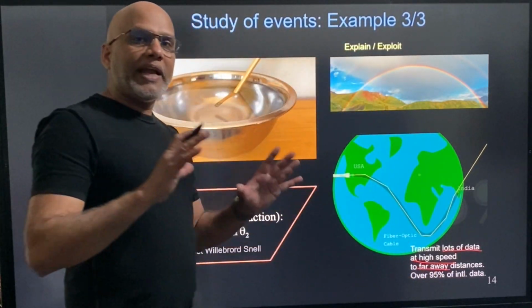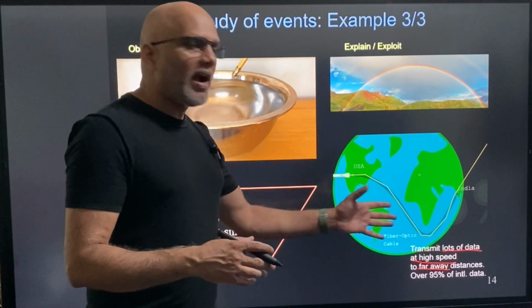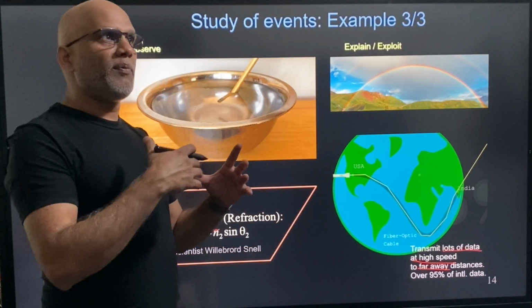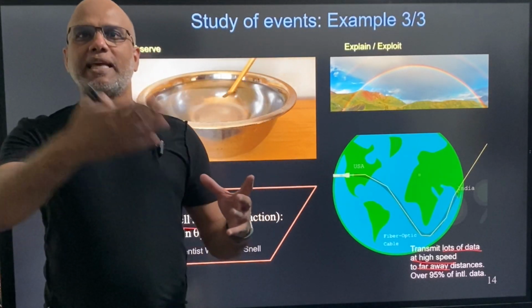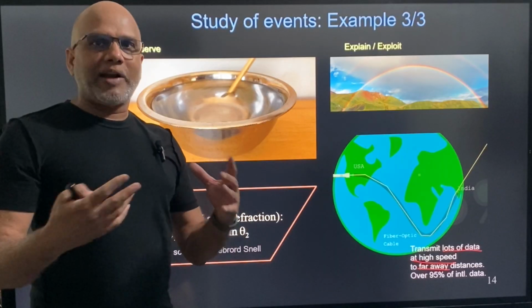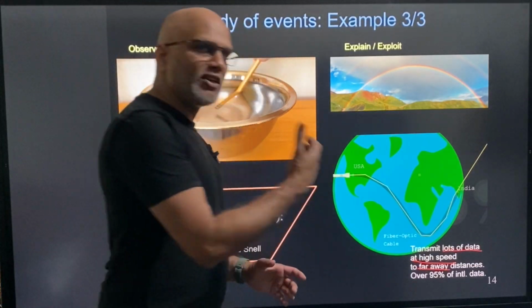In fact, over 95% of the international data goes through fiber optics. For example, if your friend uploads an image in US, you see that immediately in India, right? So most likely that is coming through fiber optics cable that is getting transmitted through that.